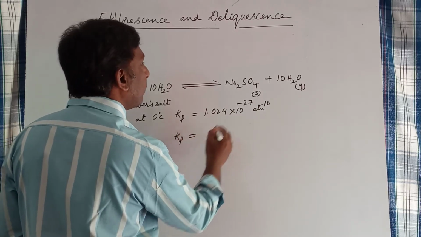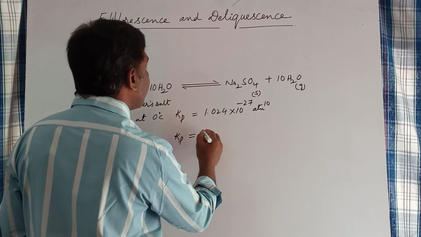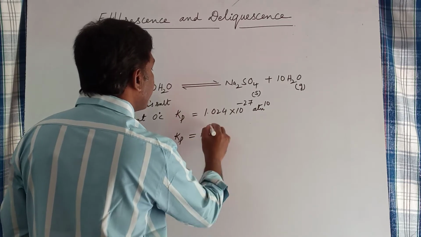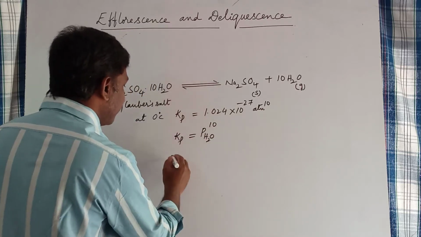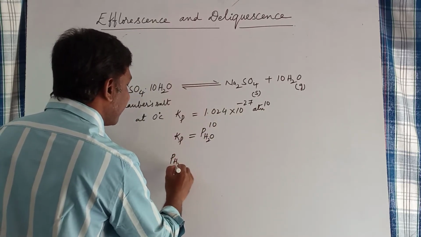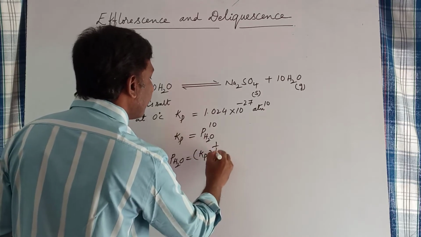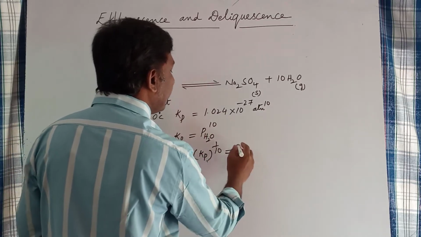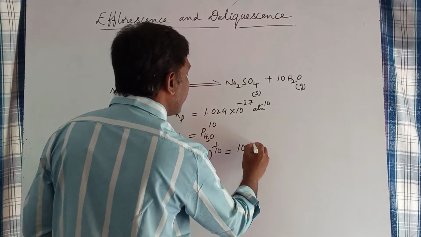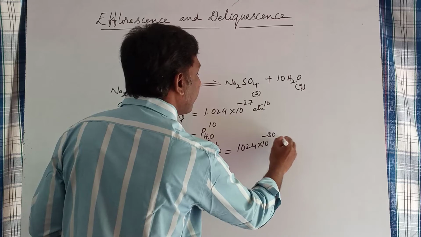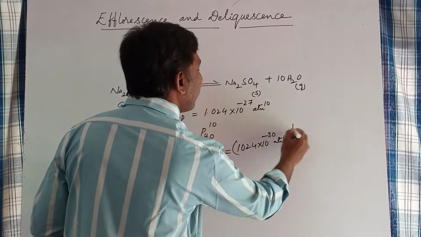Kp is related to the water vapor pressure in the equilibrium, that is, the partial pressure of water vapor raised to the power 10. Therefore, the partial pressure of water vapor is equal to Kp raised to the power 1 by 10. Here the Kp value can be taken as 1024 into 10 to the power minus 30 atm to the power 10, whole to the power 1 by 10.